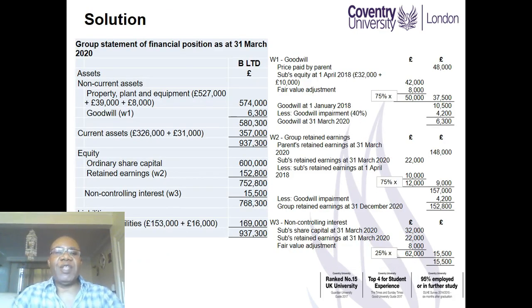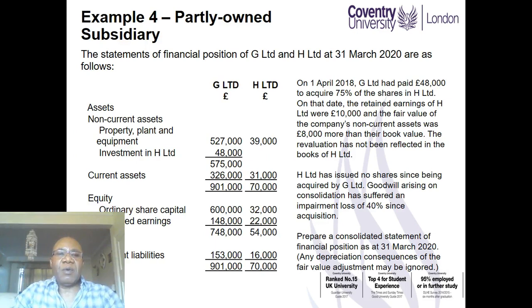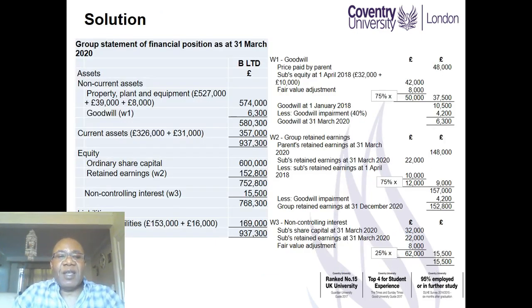This time, we will need 3 workings, as I said earlier, because we do not own 100%. But you will notice that the assets of the subsidiary company, which is H in this case, the non-current asset of 39 is added as 39. We are not taking 75%. We add the whole amount plus the fair value adjustment. The current assets for H Limited again was 31.